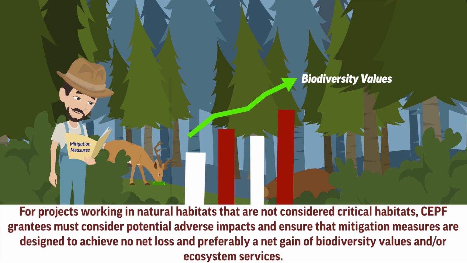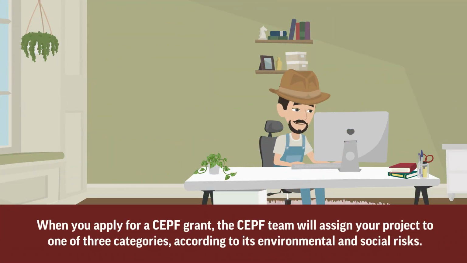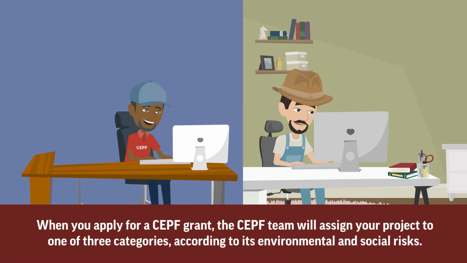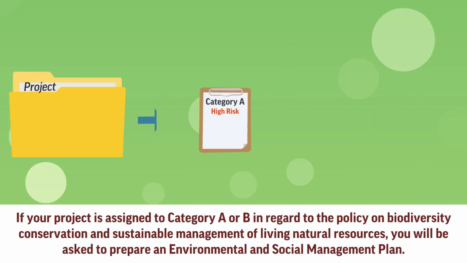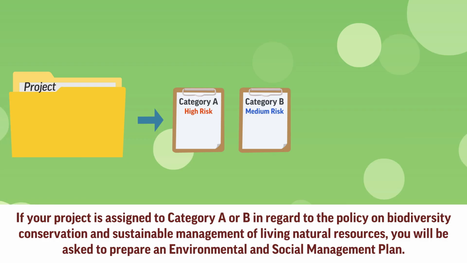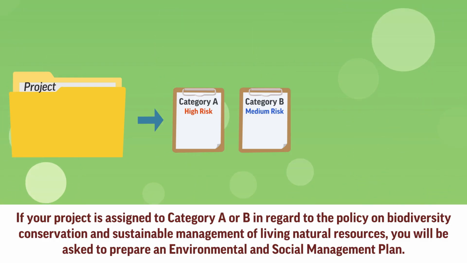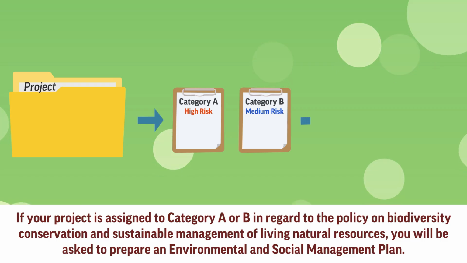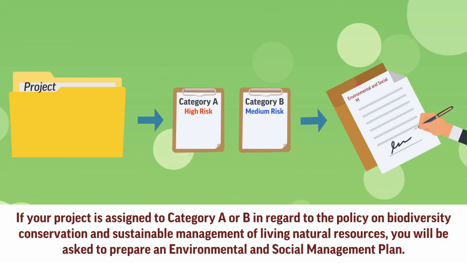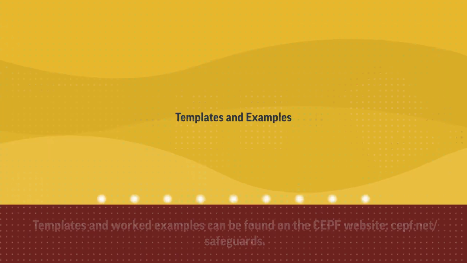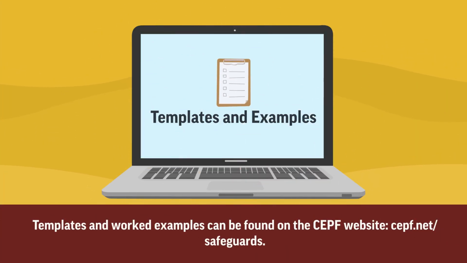ecosystem services. When you apply for a CEPF grant, the CEPF team will assign your project to one of three categories, according to its environmental and social risks. If your project is assigned to Category A or B in regard to the policy on biodiversity conservation and sustainable management of living natural resources, you will be asked to prepare an environmental and social management plan. Templates and worked examples can be found on the CEPF website.